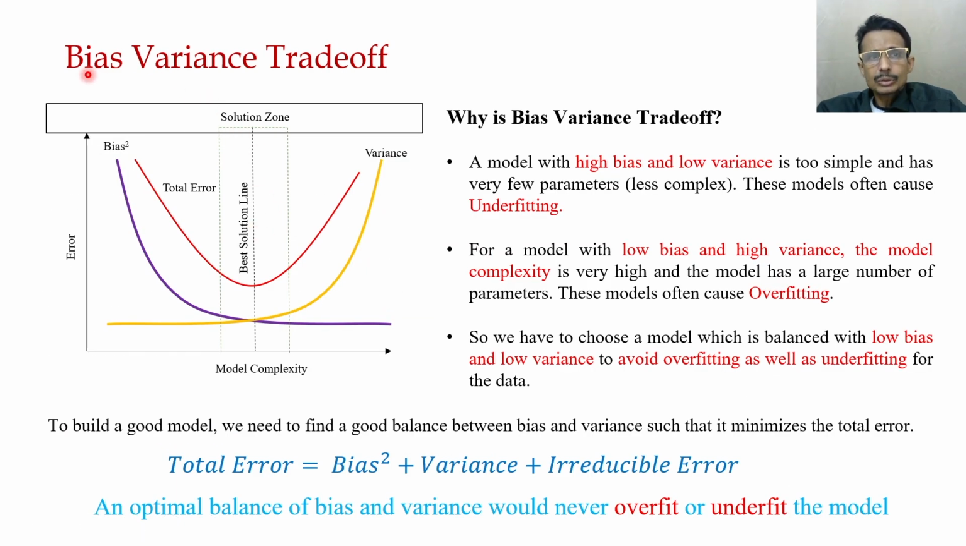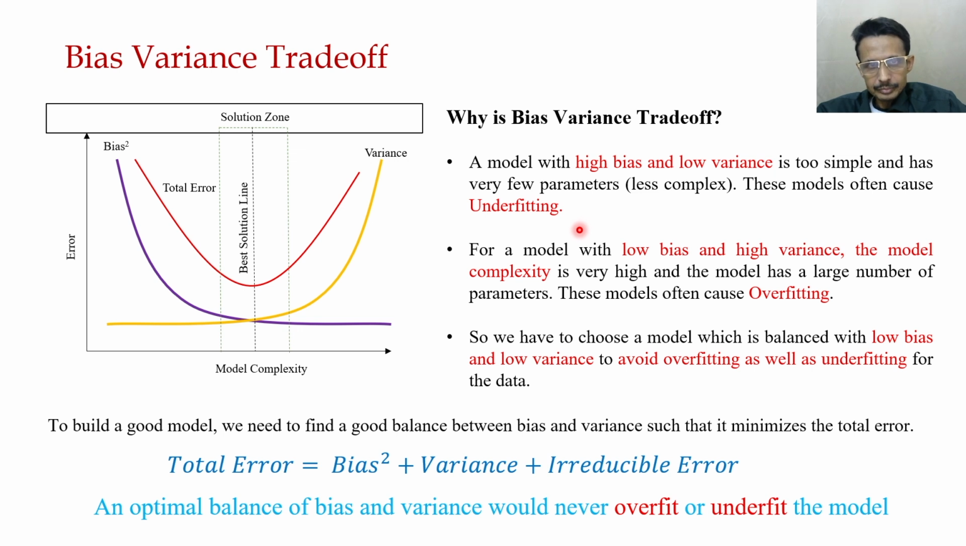Now, there should be a trade-off between bias and variance. We have to choose the model very judiciously based on bias and variance. So, what we summarize from this observation in the last few slides: the model with high bias and low variance is too simple and has very few parameters, that means it is less complex. This model often causes underfitting. So, in general, high bias and low variance is not good, because it cannot represent the data points well.